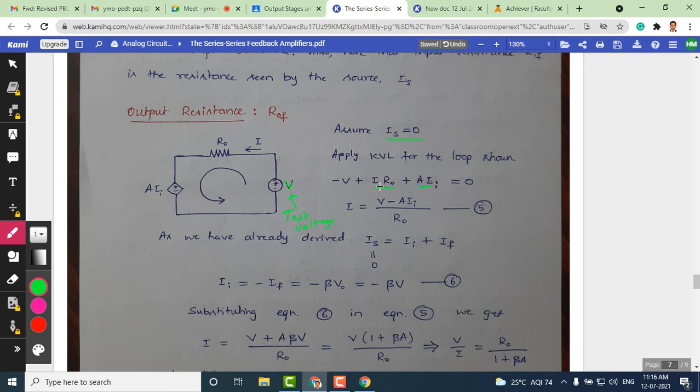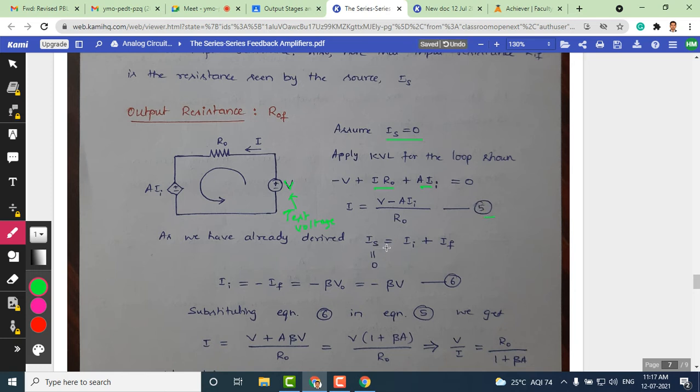So I can just write here I, which is equivalent to V minus AI divided by R naught here. On simplification, we'll get this equation. Let us call this equation 5.